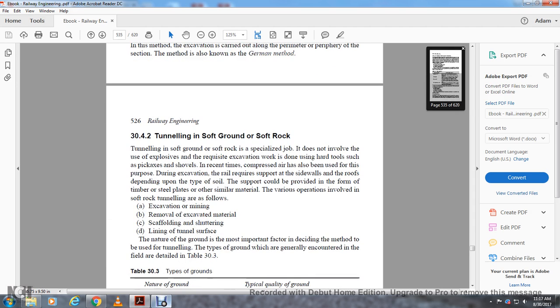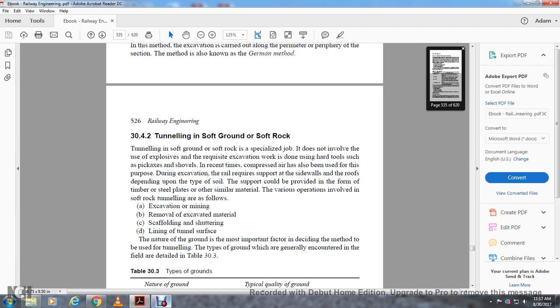34.2. Tunneling in soft ground and soft rock. Tunneling in soft ground and soft rock is a specialized job that does not involve the use of explosives. Excavation work is done with hand tools, pickaxe and shovel. Sometimes compressed air has also been used for the purpose. During the excavation, the roof requires support for the sidewall and roof. Depending on the type of soil, the support can be provided in the form of timber, steel plates and